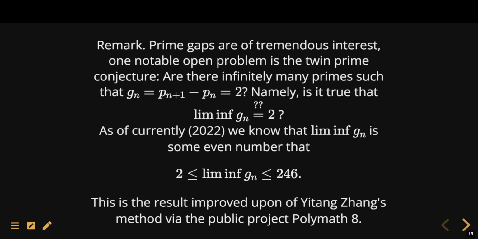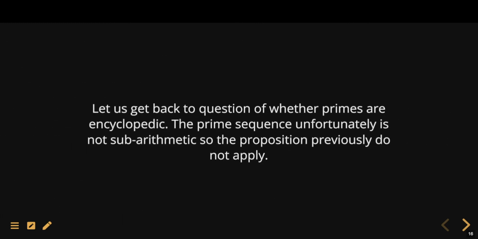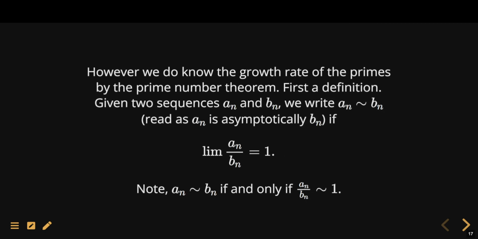But let's get back to the question of whether the primes are encyclopedic. We know that the prime sequence is not sub-arithmetic, so we cannot use a previous proposition. But we do know that the growth rate of the primes is not that fast by the prime number theorem. First, let's recall a definition. Suppose you have two sequences, a_n and b_n. Let's write a_n ~ b_n, or we can read it as a_n is asymptotically b_n, if the limit of the ratio is equal to 1.